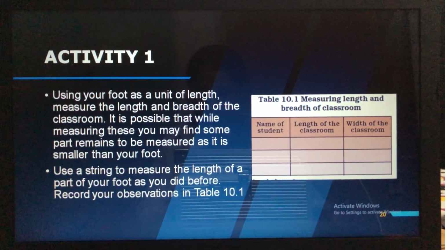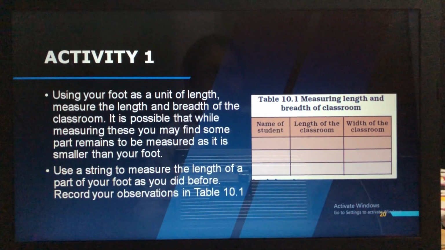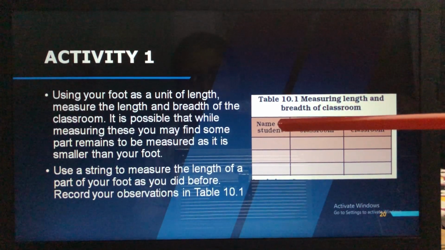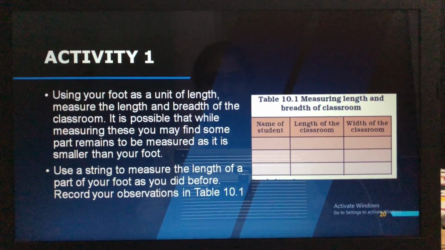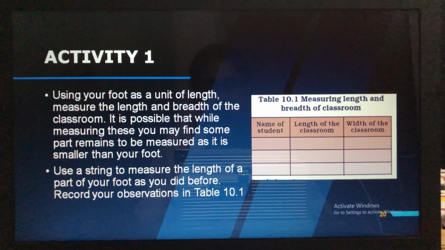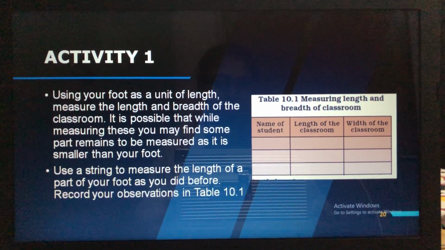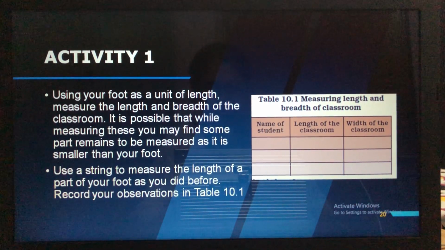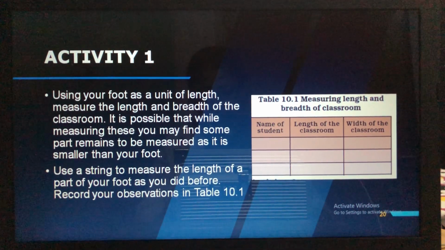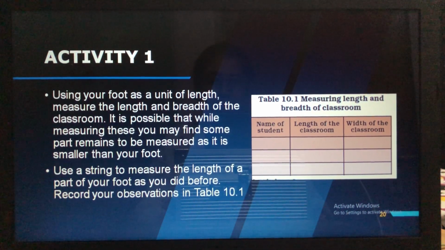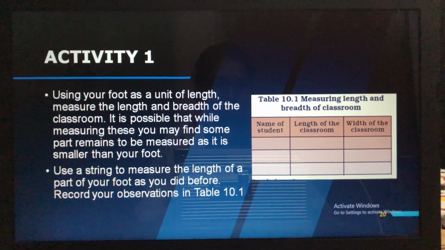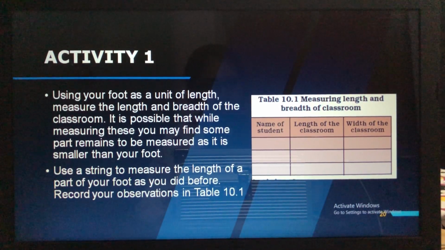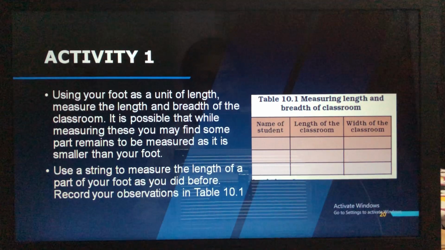So what do you do? Now, name of the student. The first column here you can see is name of the student. So what is the name? What is your name? You have to write your name. Supposing it is Raju, Ram or anything, write your name. Then length of the classroom. So how you have measured, no? Using the string or your foot. So how many foot-lengths is the length? Length means straight, isn't it? Then you have to write that many steps here.